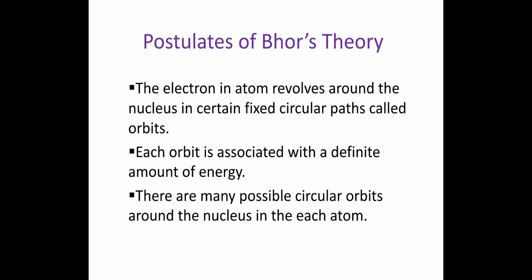Each orbit is associated with a definite amount of energy. As long as the electron revolves in an orbit, it does not radiate energy. Hence, the orbits are called stationary orbits or energy levels.